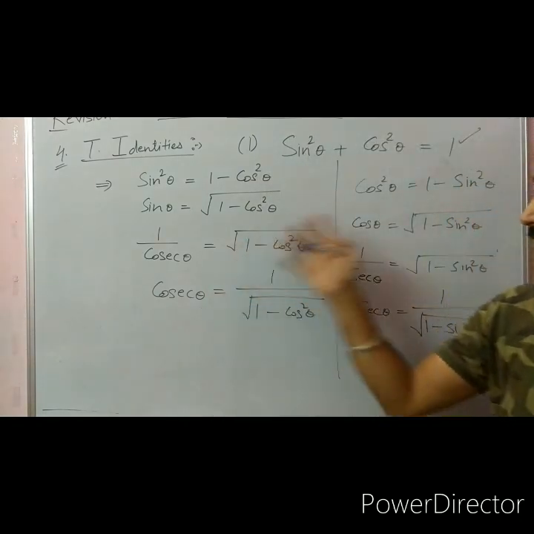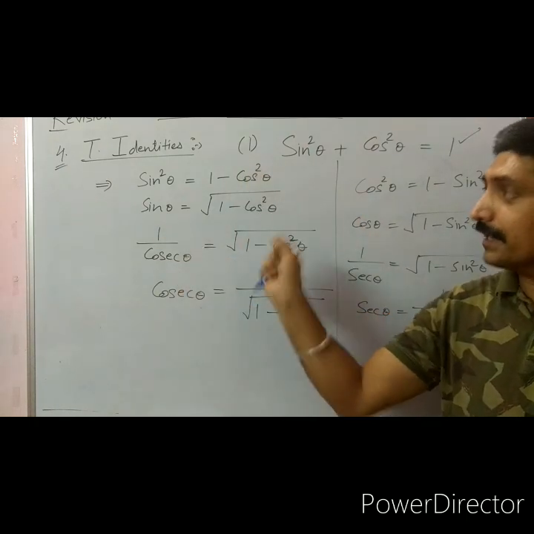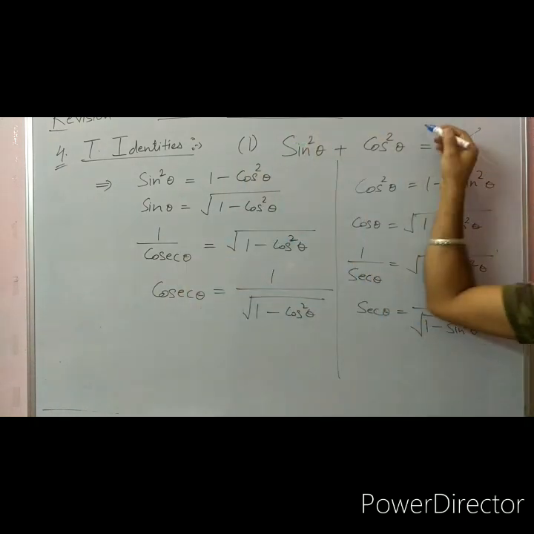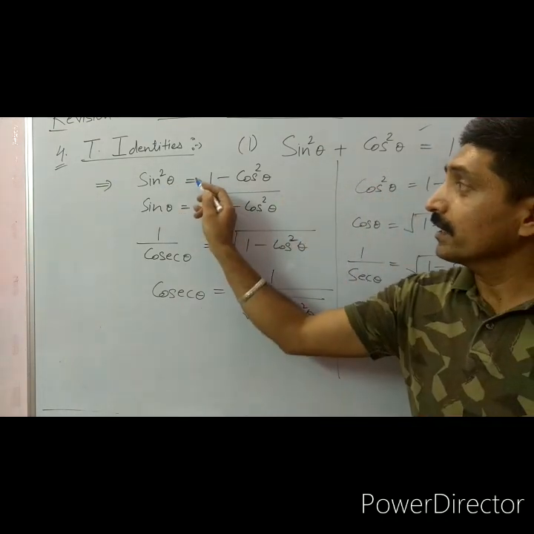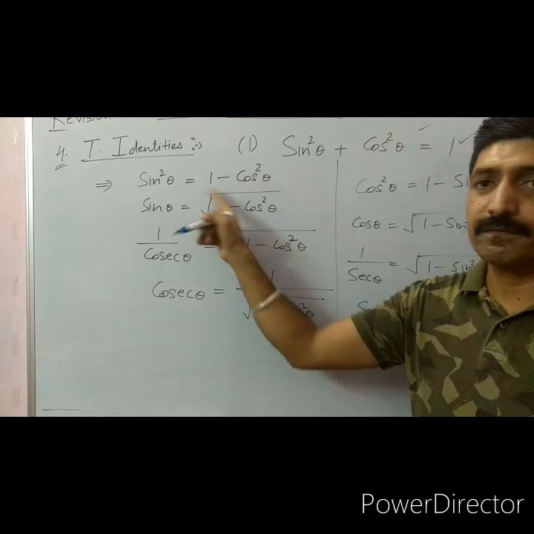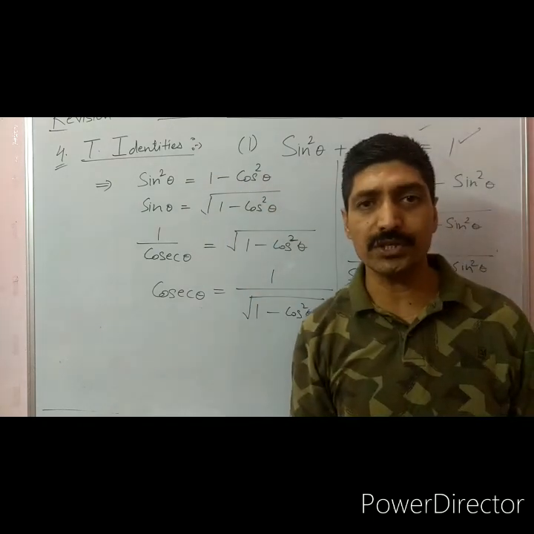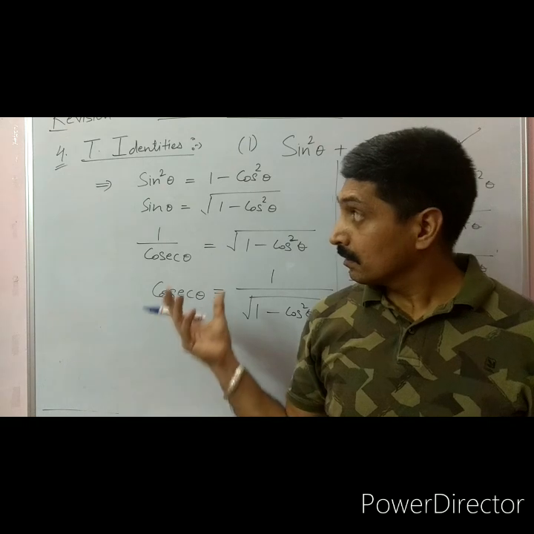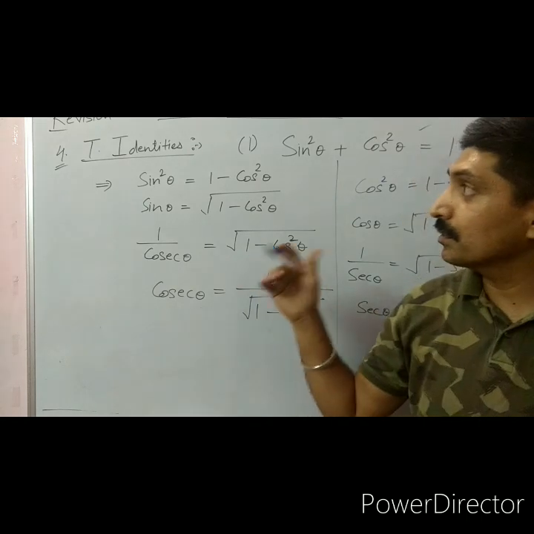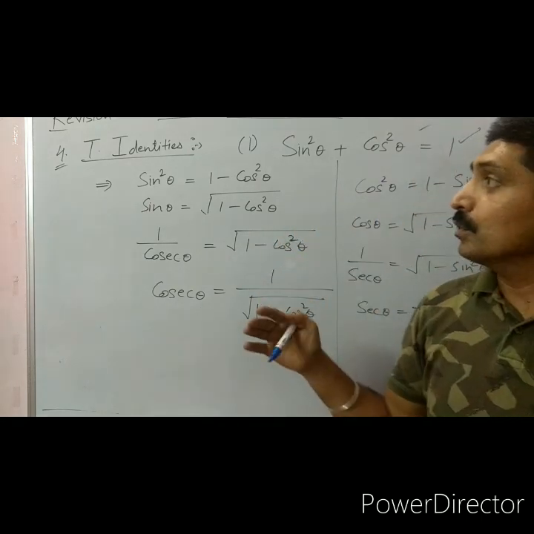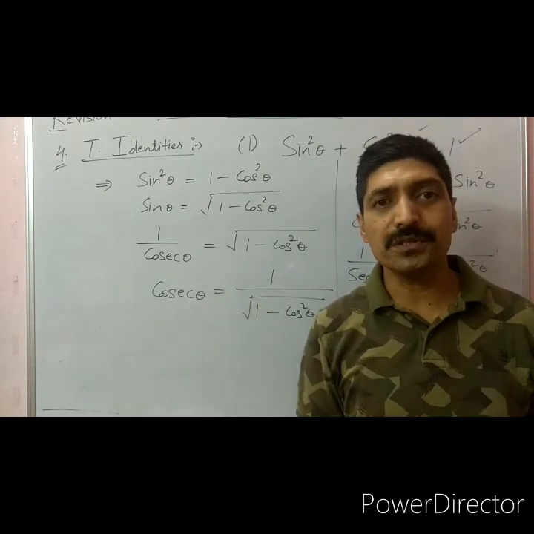So dear students, I hope these identities are clear to you. This is only the first identity we can write; we can replace these things because here equality is there, the equal to sign is there, okay? So both left hand side and right hand side are equal to each other. So I hope this basic concept you are understanding, and you are able to now apply this acquired knowledge to solve the exercise questions also.